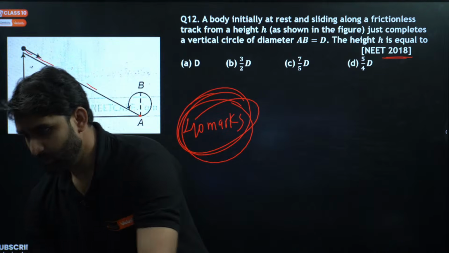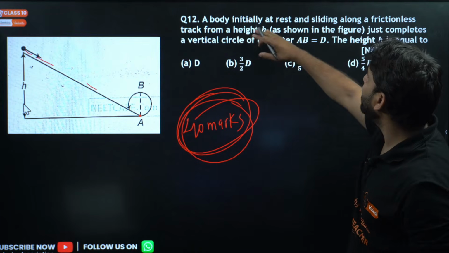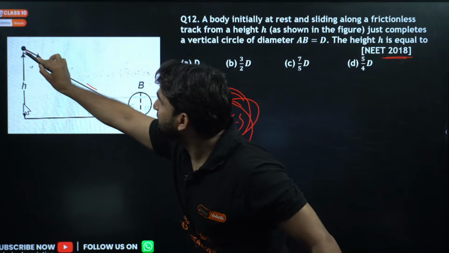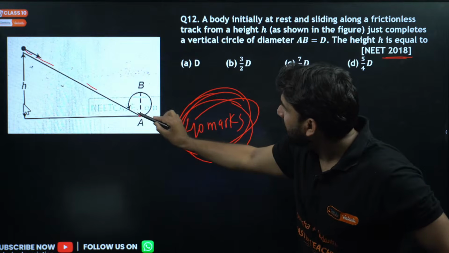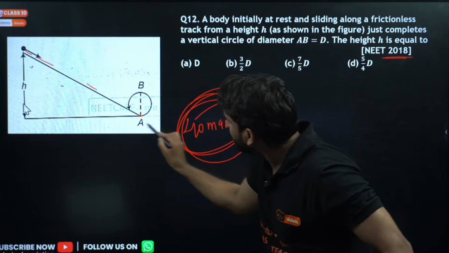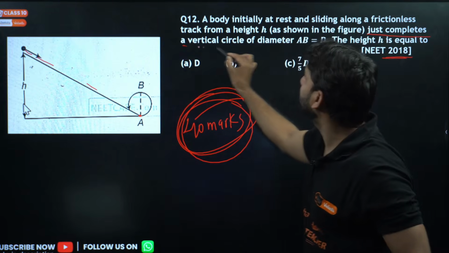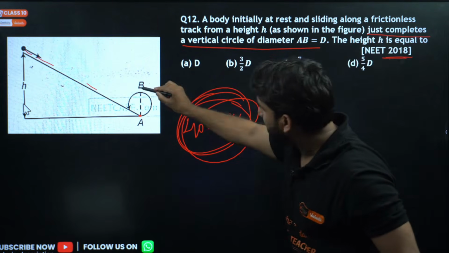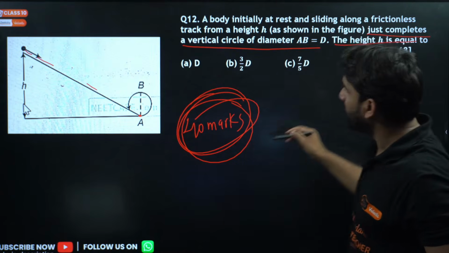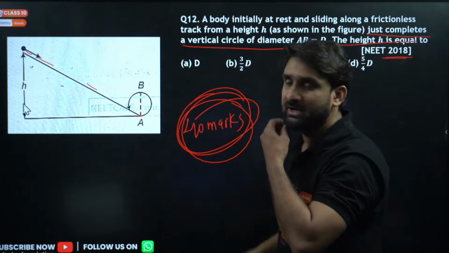Okay, so look at the question. A body initially at rest. It means here the body is initially at rest and is now sliding down, and it strikes this vertical circle, and in the vertical circle it will go in circular motion. So it completes the vertical circle of diameter AB. So diameter AB is equal to D. Then what will be the height h equal to? We have to find this h, the height in terms of D.